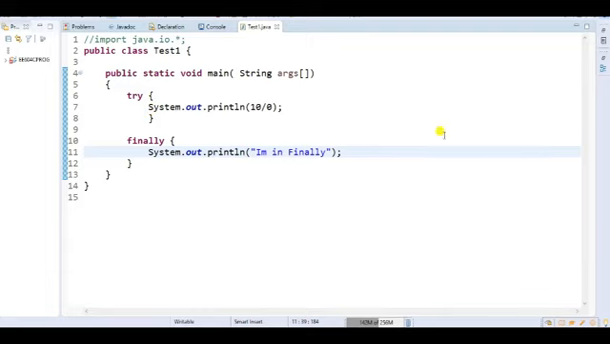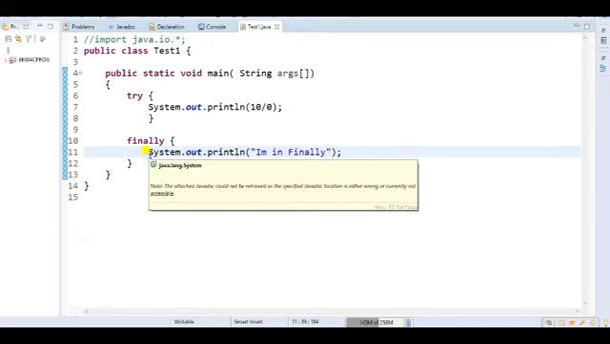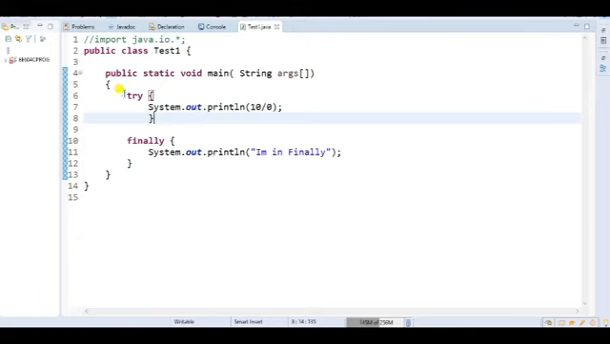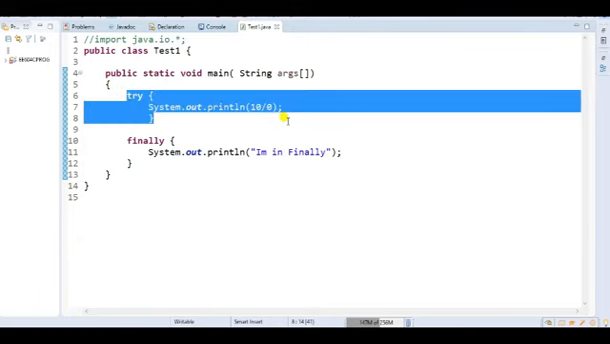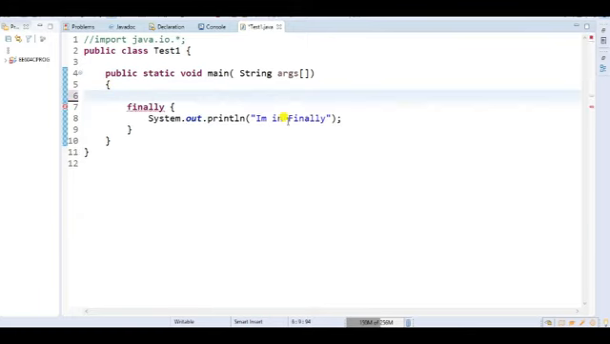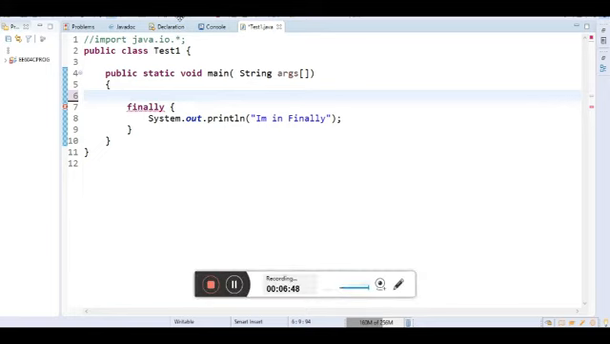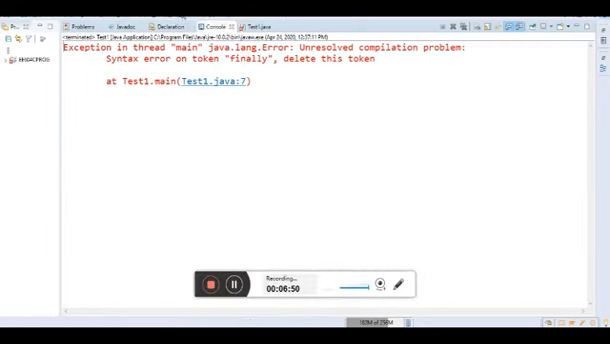Okay, so we have seen that we can use try, then catch, then finally. But if I write only a finally block, I will get a compile time error, because only a finally block is not a valid combination. So what is the error? So, try without finally. Let's see what the error will be.